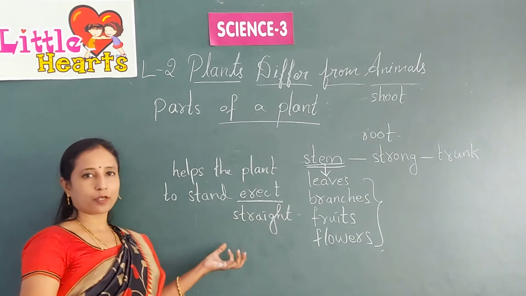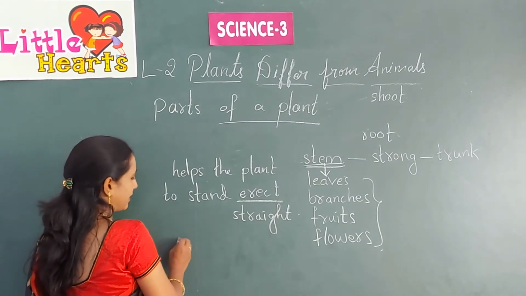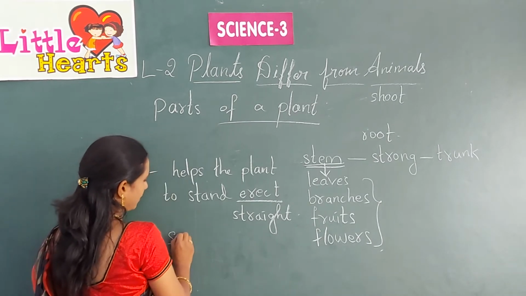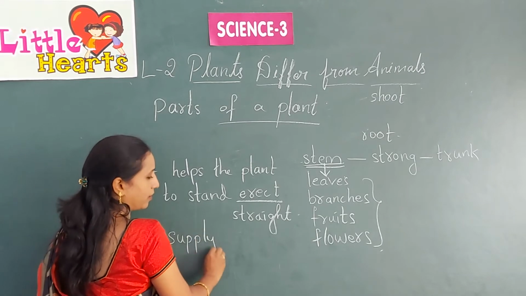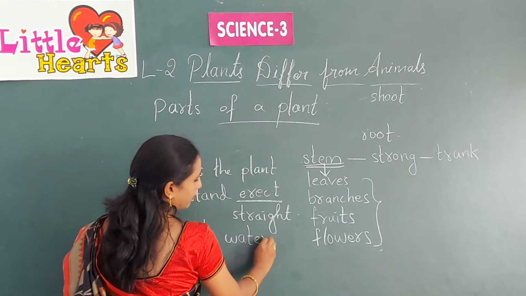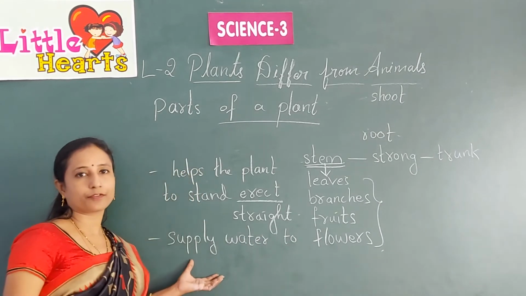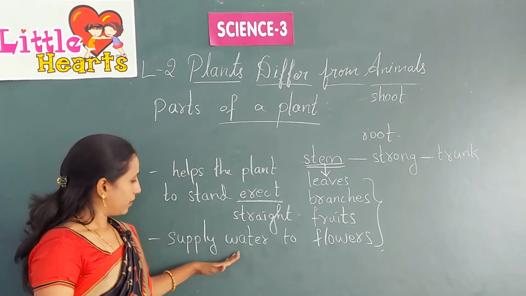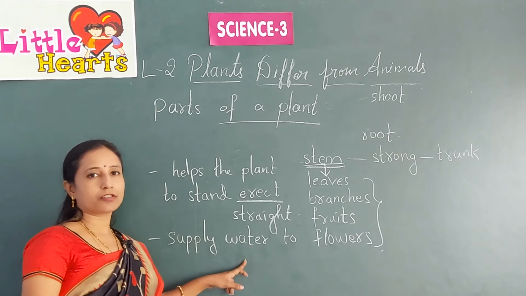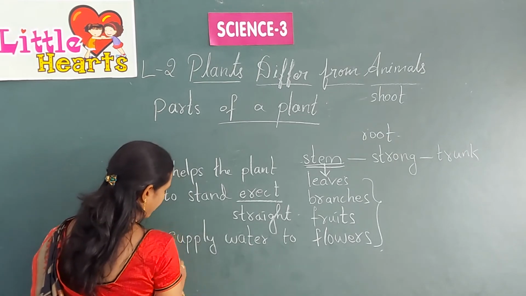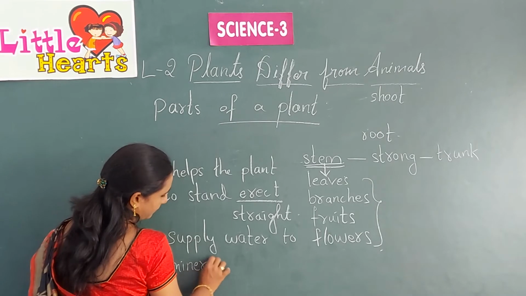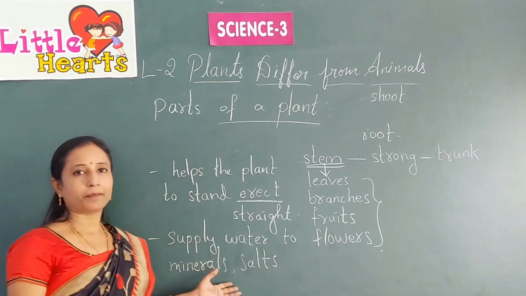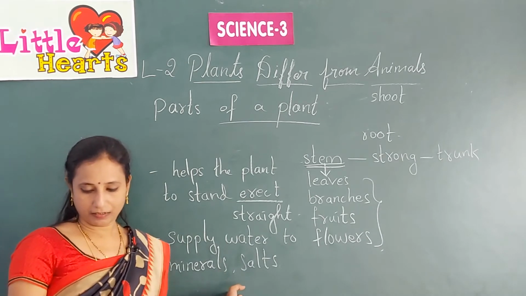The root absorbs the water and the water is sent to supply water to all the parts of the plant. Other than water, it also supplies minerals and salts to the plants from the ground level.